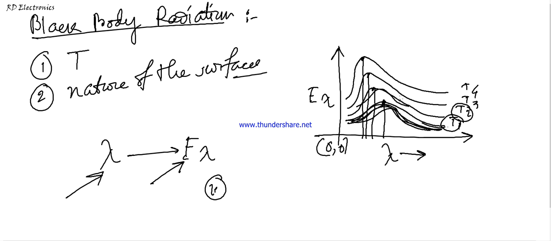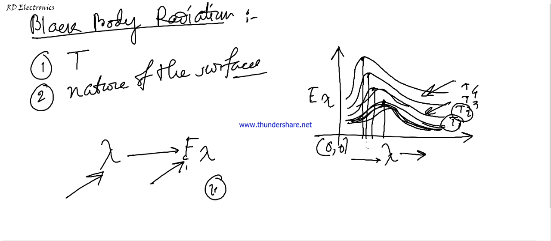Number two, at a given temperature, the intensity of the radiation increases. Intensity means the E lambda value. So what is the conclusion? At a given temperature, that means for one fixed value of temperature, say T4 or T3, the intensity of radiation increases with increase in wavelength.